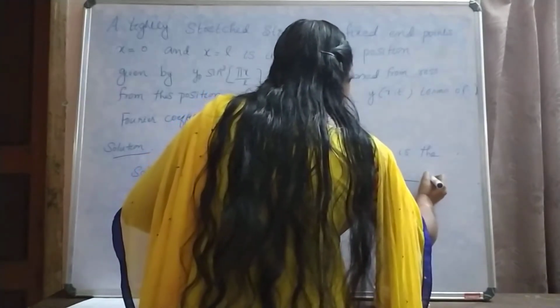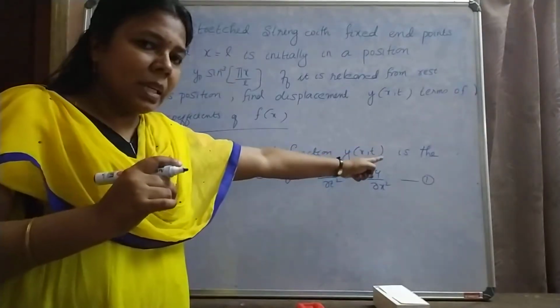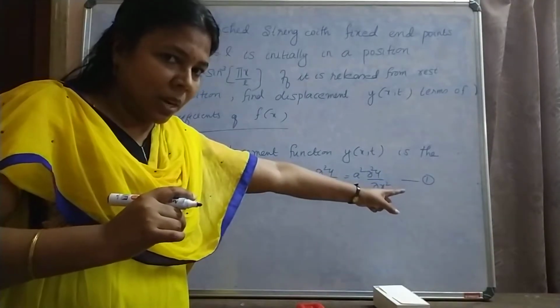Put it as equation number 1. Here the displacement function y of x comma t is the solution of this wave equation.